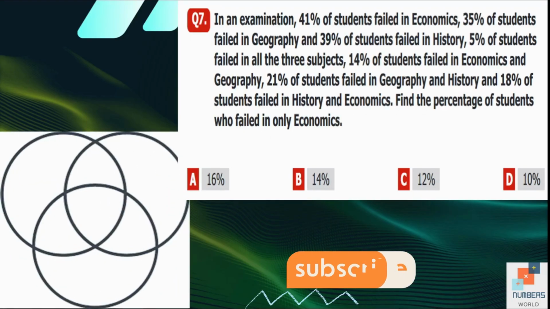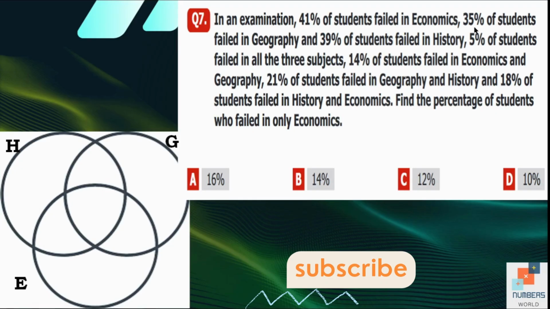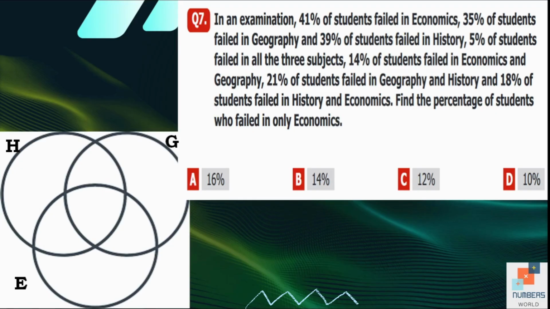So we are going to solve this question by using a Venn diagram and label the circles history, economics, and geography. We will start writing the information from the students who failed in all three subjects, which is 5%. So 5 will come in the center of all. Now, 14% of students failed in economics and geography. So this is the common area for economics and geography.